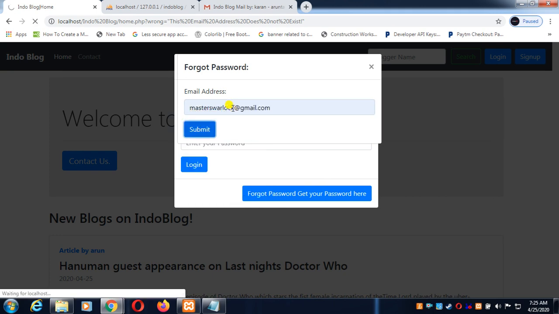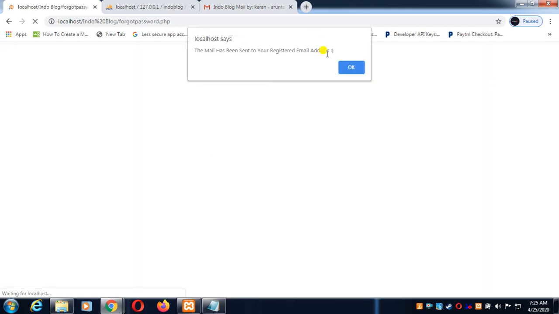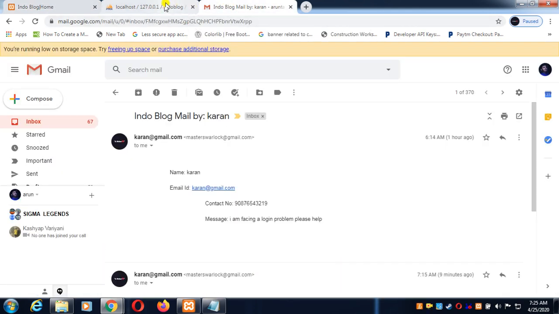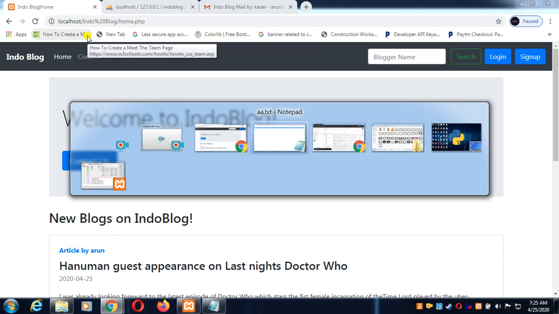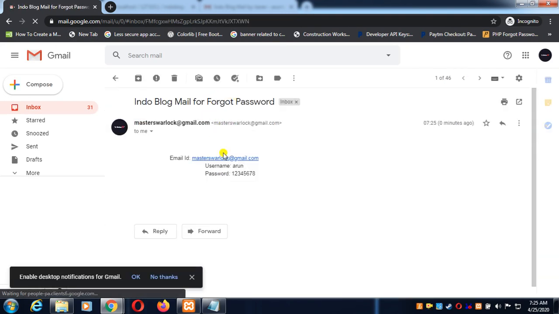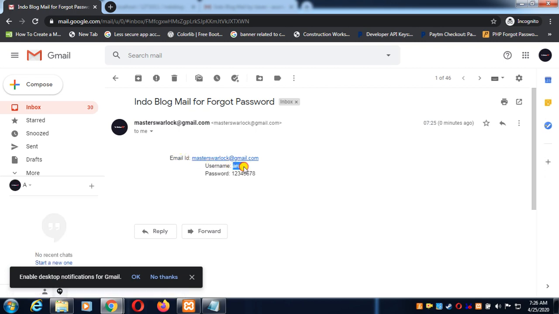Okay, so let's submit it. So the mail has been sent to your registered email address. Okay, so we can check the mail. So we can see this Indoblog email for forgot password. So this is the email ID, and the username associated with this email ID is Arun and the password is 12345678.